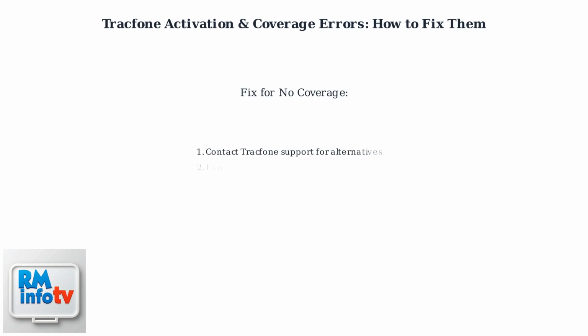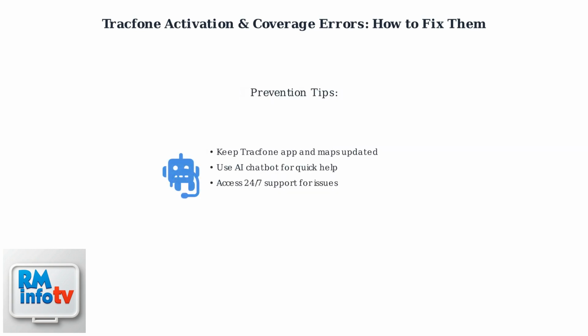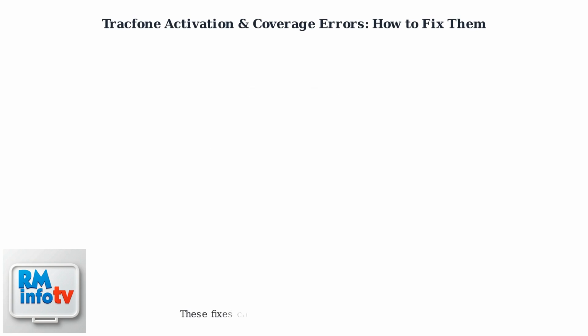If you encounter no coverage, particularly in rural areas, contact Tracfone support to explore alternative network plans like T-Mobile if Verizon coverage is limited. To prevent these issues, ensure Tracfone's app and website maps are up to date. Use their AI chatbot for quick assistance or access 24/7 support for any activation failures. Following these steps can help you resolve most Tracfone activation and coverage errors effectively.